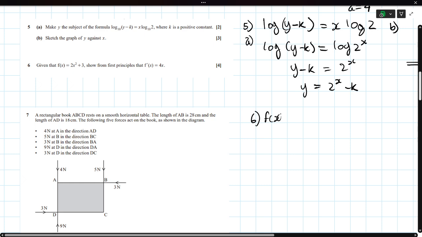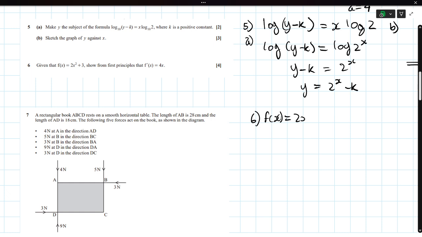You're given a polynomial. f of x is equal to 2x squared plus 3. Show that from first principles, f dash x is 4x.